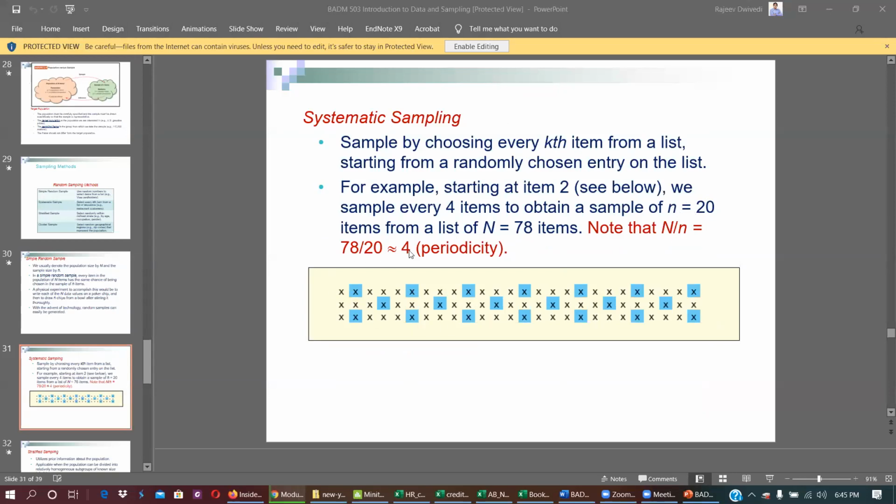78 divided by 20, roughly every fourth sample is required. So what we do, we run a random sample, and the first random number is coming 2. So first we pick 2, and then every fourth: 2, 6, 10, 14, 18, 22, 26, 30, and keep going on. And you get it this way. This is systematic sampling.